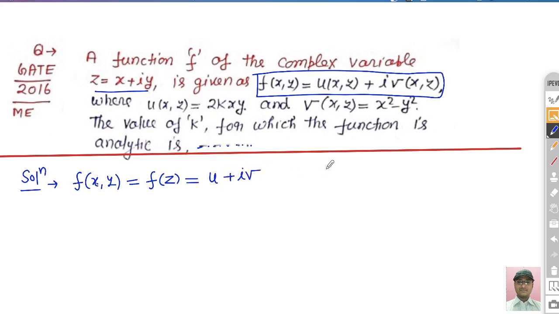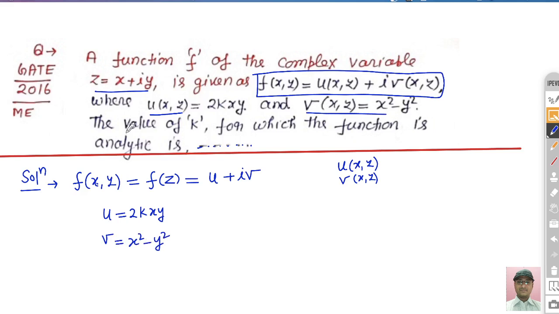This u and v both are basically functions of x and y. So no need to write this, it is already well-known. Here the real part u is given as 2kxy, and the imaginary part v is given as x square minus y square. So two things are given.